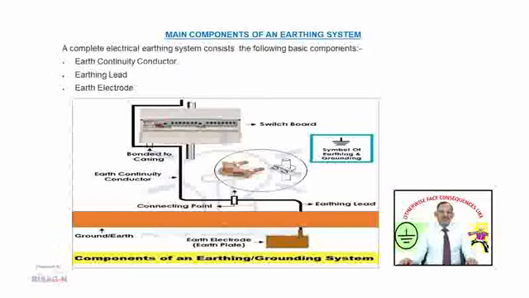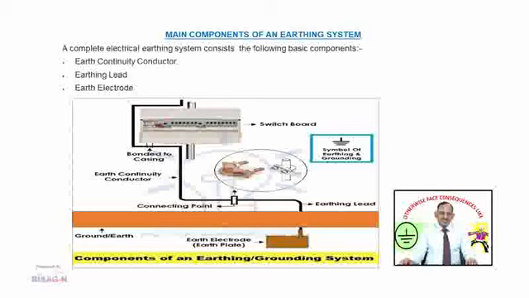Let me see what are the main components of an earthing system. Basically there are three main components: earth continuity conductor, earthing lead and earth electrode. All three components are shown in the drawing. The earth electrode is the electrode shown in the figure which is buried into the ground. The earth electrode or earth plate which is buried in the ground may be of different shapes.